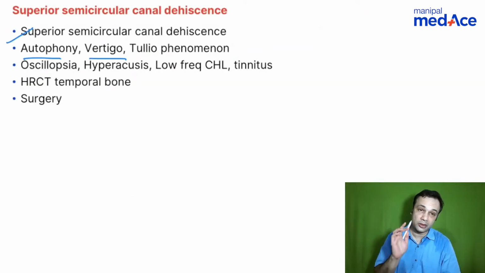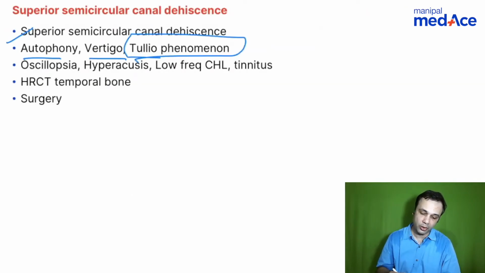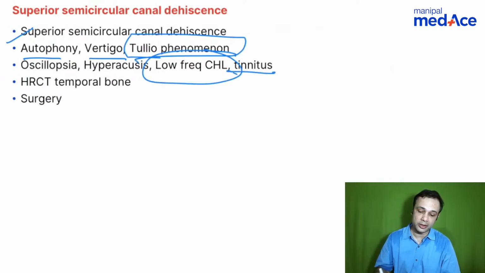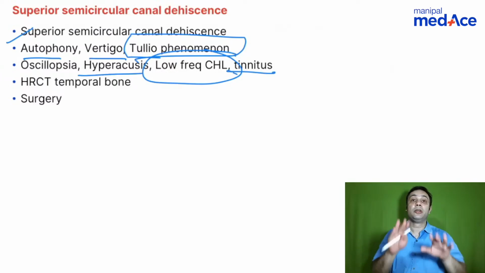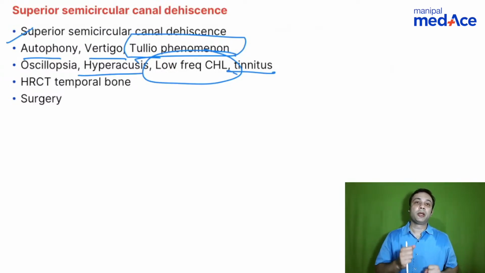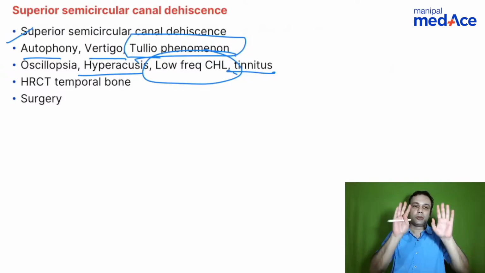Autophony, vertigo, that is noise induced vertigo, which is also called Tullio phenomenon. You see a low frequency conductive hearing loss in case of superior semicircular canal dehiscence along with tinnitus. Hyperacusis, oscillopsia: when the patient moves, you see that the surroundings also move. When the patient is hopping around, you can see the surroundings going up and down.